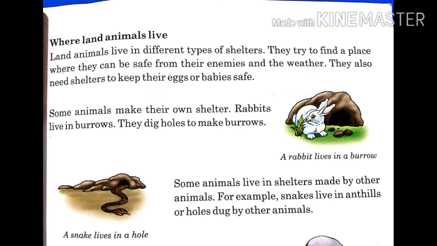Okay students, just like human beings, animals also need shelter to keep them safe from different weather conditions, like heat, cold, rain, etc. They also need shelter to keep them safe from enemies. Some animals make shelter on their own, such as rabbits. Rabbits dig holes to make their shelter, which is called a burrow. But some animals live in shelters built by other animals, like snakes. Snakes live in anthills or holes which are made by other animals.